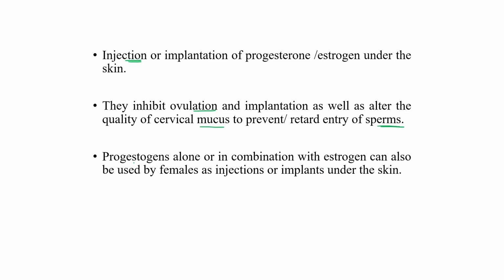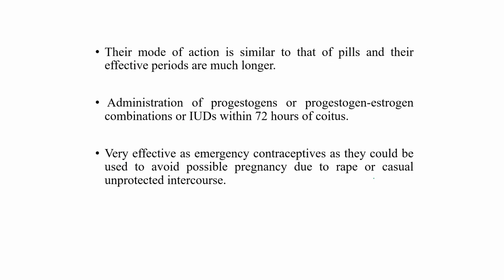Progesterone alone or in combination with estrogen can also be used by the female as an injection or implant under the skin. The mode of action is similar to that of pills, and their effective period is much longer.